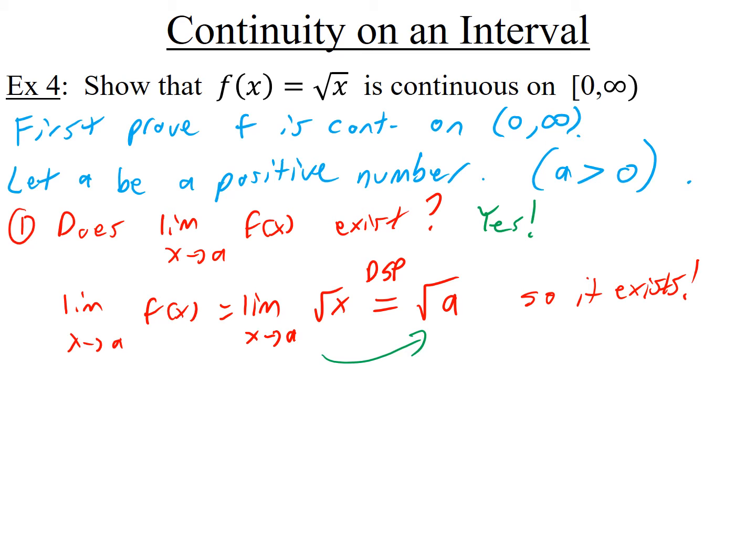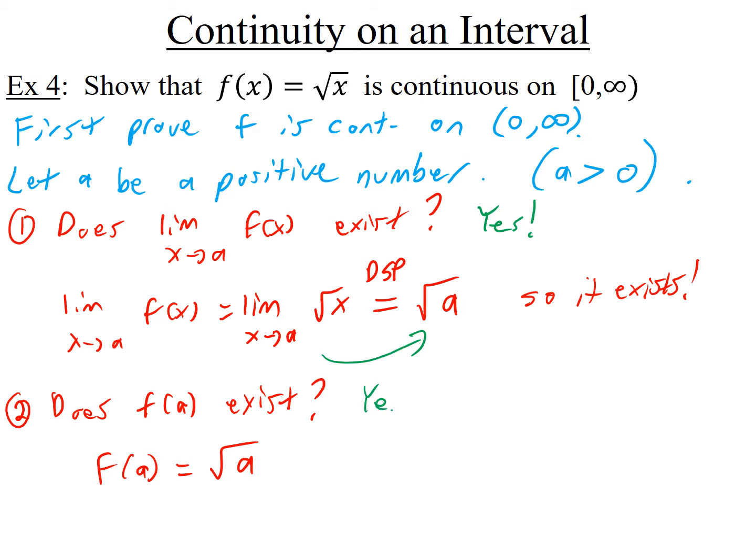All right, what's the second step in proving that it's continuous at a? The second step is, does f of a exist? In other words, can you plug in a to the function? And the answer is yes, because if you try to plug in a, you get square root of a, and this is not undefined or anything because a is a positive number. You're allowed to have a positive number inside of a square root, so the answer is yes.